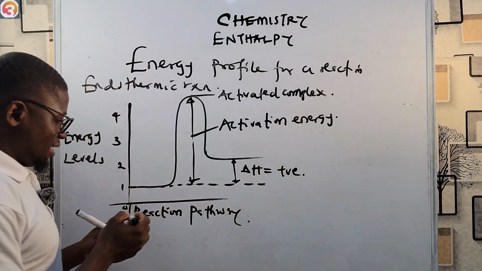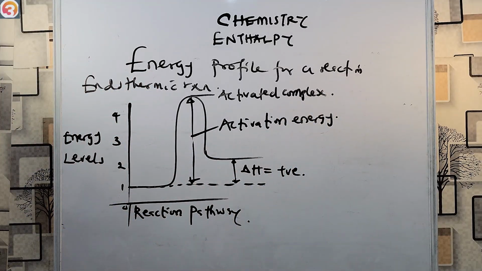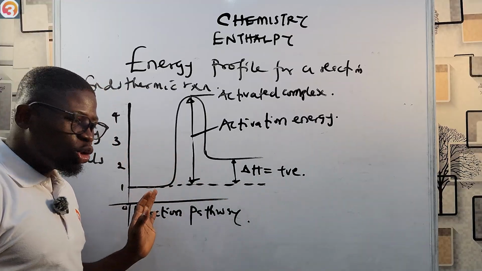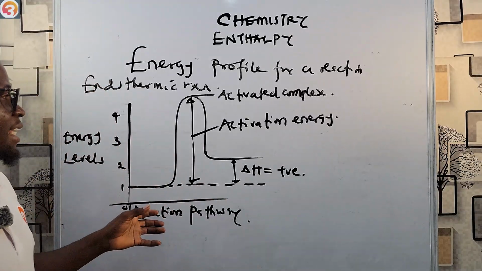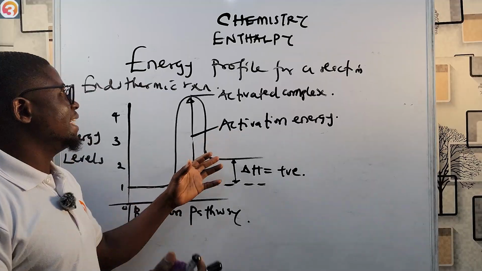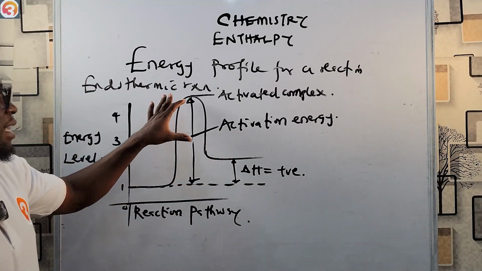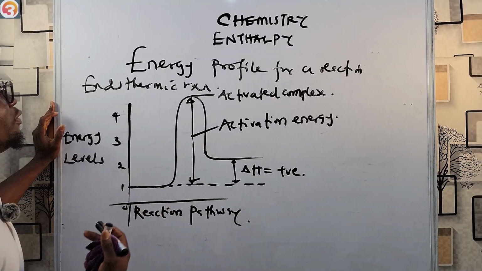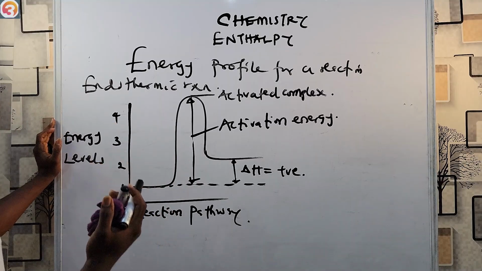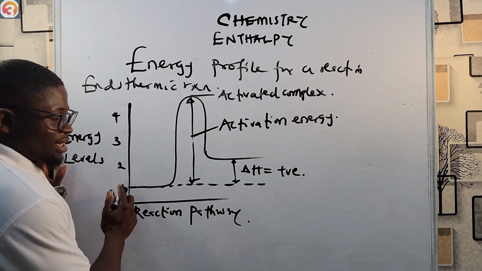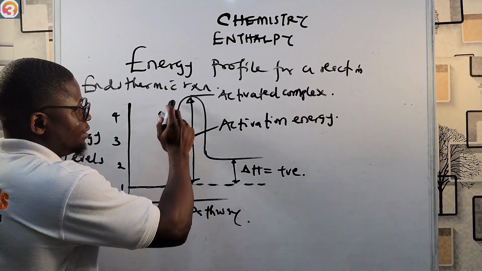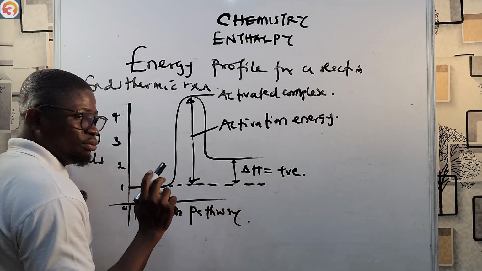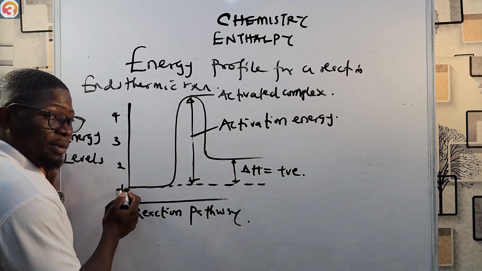So it's as simple as A, B, C. The energy profile diagram shows us the change in enthalpy, and then it shows the activation energy. This point is the activated complex. So this is the energy profile diagram for an endothermic reaction. You can see how it started from a lower point, and it doesn't get back to this lower point. Very simple.